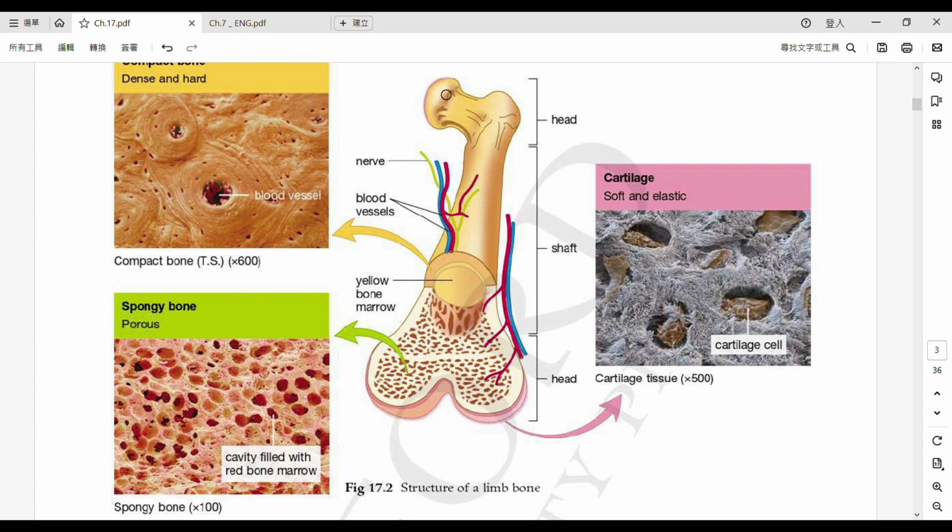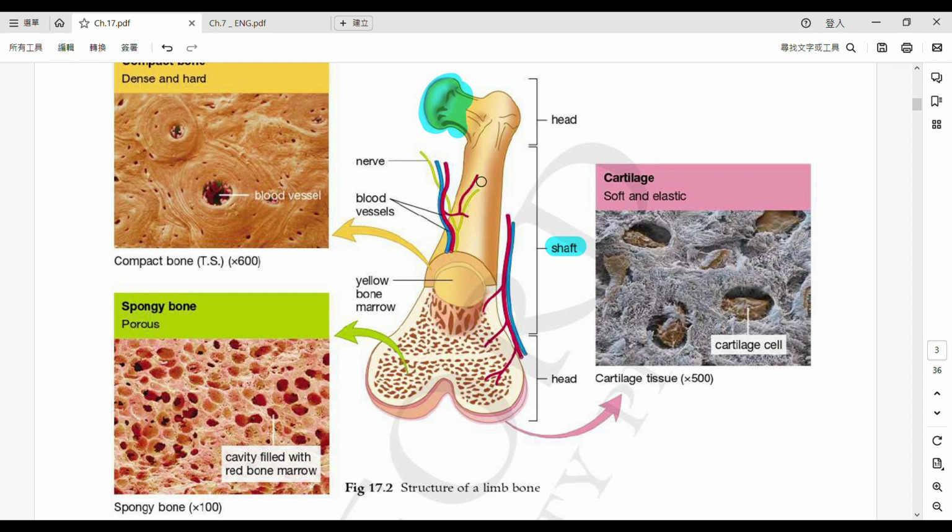The outer area covers the whole bone, and the shaft is the central part. These two areas are usually harder.